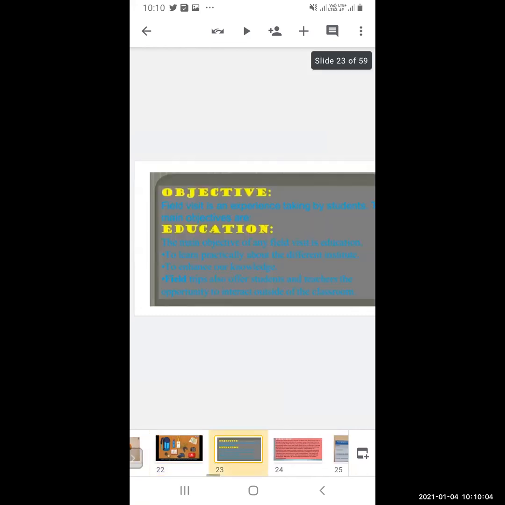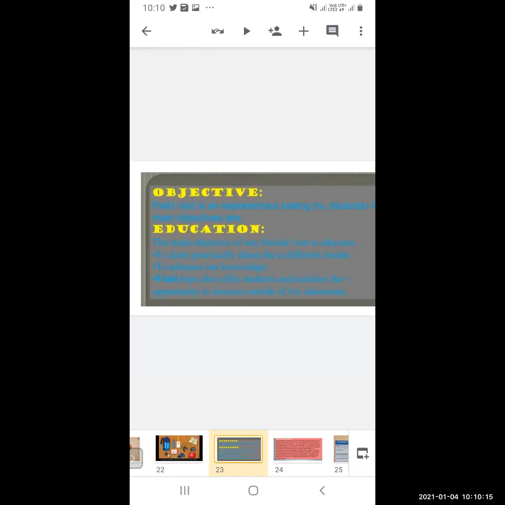So now what are the objectives? Now what is the purpose of a field visit? A field visit is an experience taken by the students. What is the main objective? As the students are going for the field visit, obviously education is the main objective. The main objective of any field visit is education, to learn practically about the different institute, to enhance our knowledge.